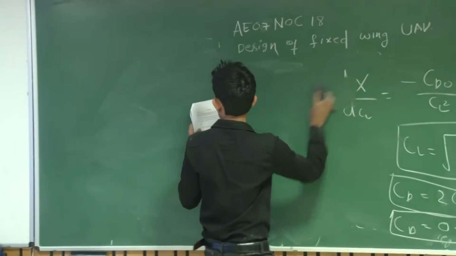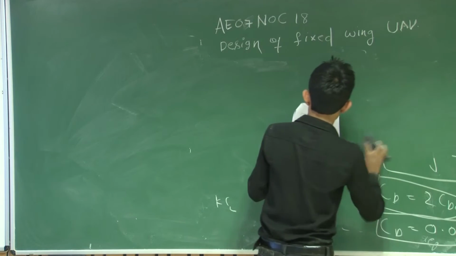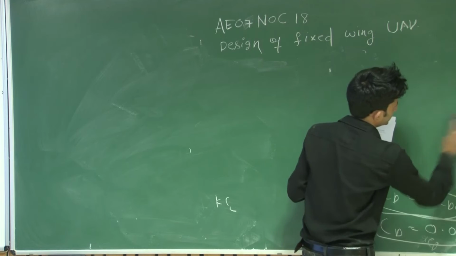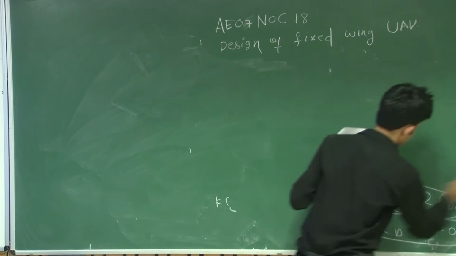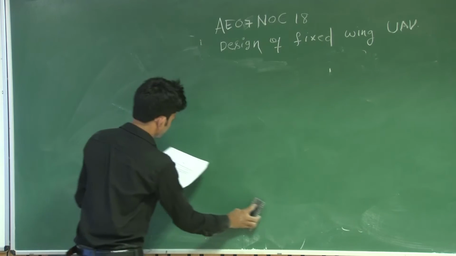In assignment 4th, the data is given for the UAV and some additional information is also given. So first we have to go through the information which is given.